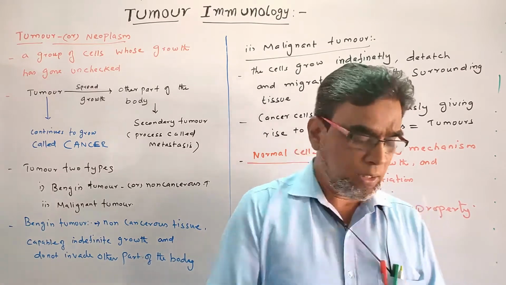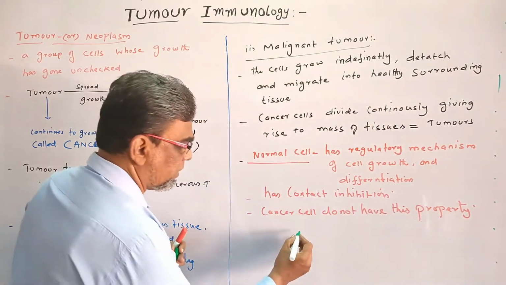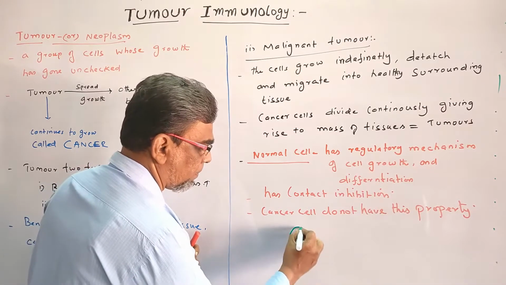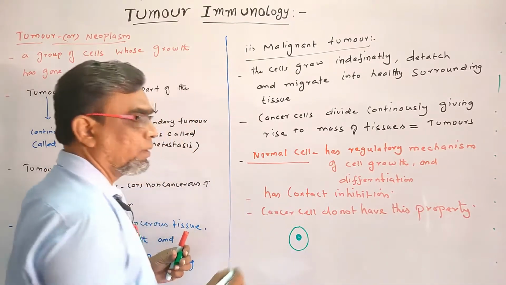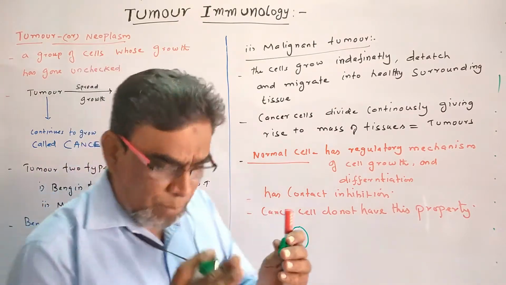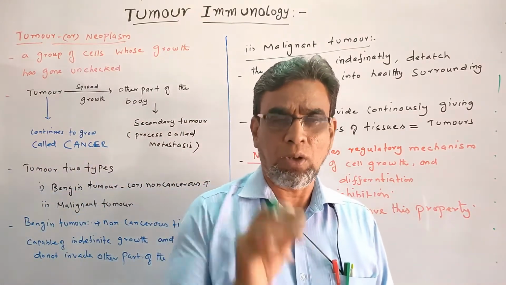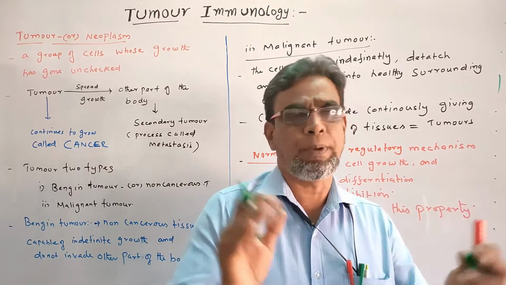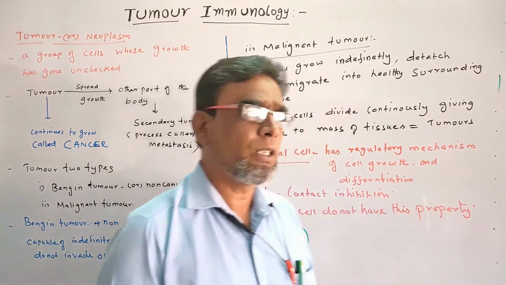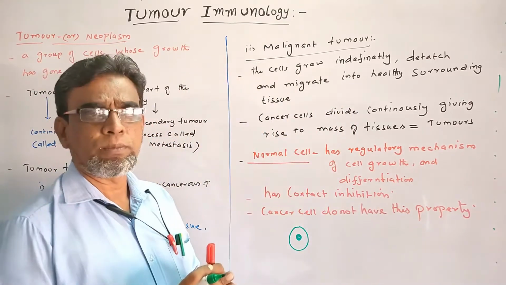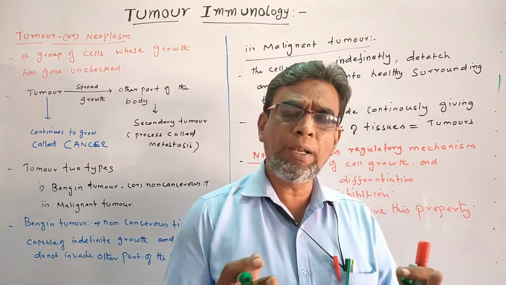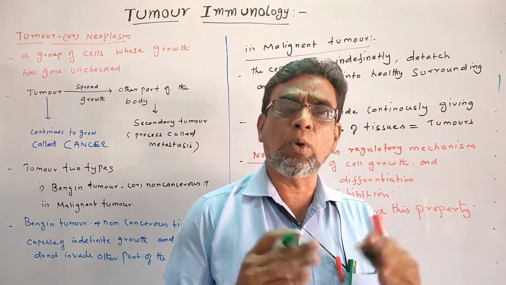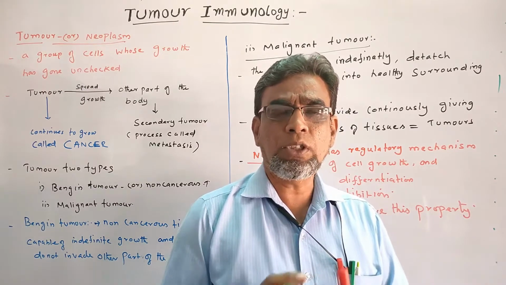Just imagine this is a cell, with a nucleus. A normal cell has some properties. The cell will grow. All the cells inside the body will multiply, divide and grow. It's a normal process.